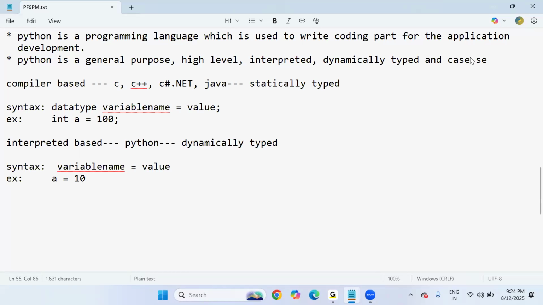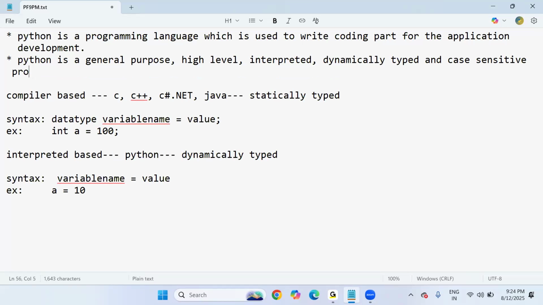Yes, it is case sensitive. Cases are very particular. If I declare any variable in lowercase, you must access it with lowercase. If I declare any variable in uppercase, you must access it with uppercase only. It is a case sensitive language, so you must be particular about cases. Lowercase names, if you declare, you have to access with lowercase names only. Uppercase names, if you declare, you have to access with uppercase names only. So cases are very particular.